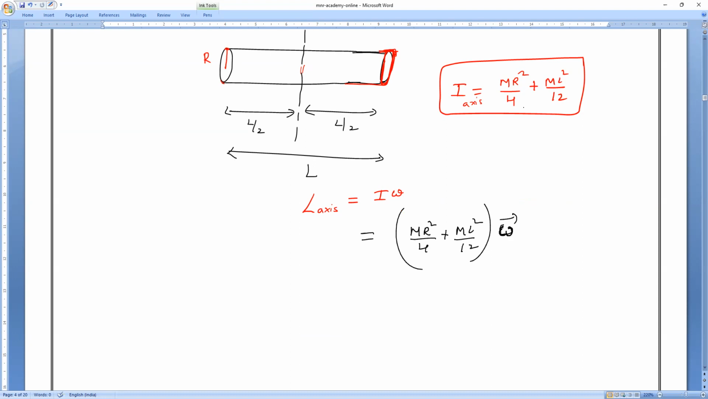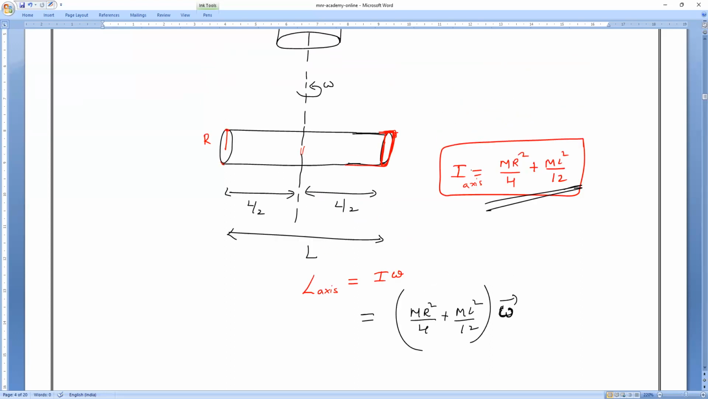Clear? So this formula, we already derived it. Verify it. Have we derived it or not? Everybody? Please respond. Clear? So please learn the derivation also. I told you it is a very important derivation. So that's all about it.